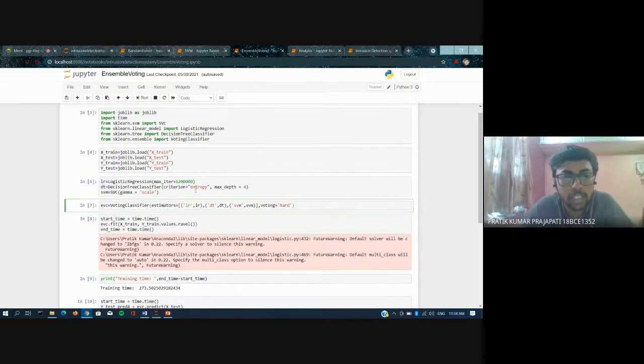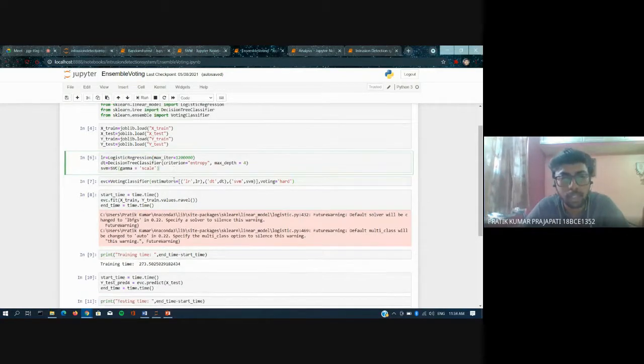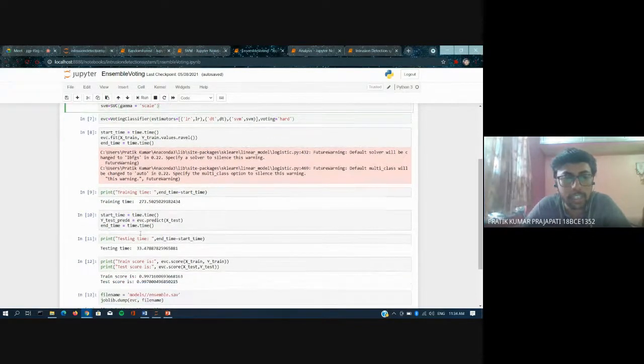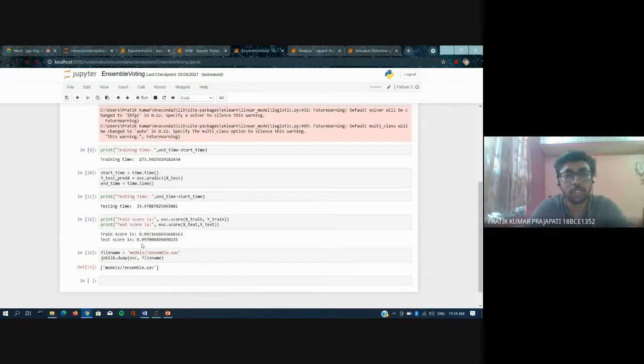So here logistic regression has maximum iterations of 12 lakhs, the decision tree uses the entropy criterion with a maximum depth, and for the SVC we are using gamma scale. Again, we train and test. Since we're training three models, the training time will definitely be higher: 273 seconds for training and 33 seconds for testing. The accuracy is also 99.71%, so it shows good accuracy.